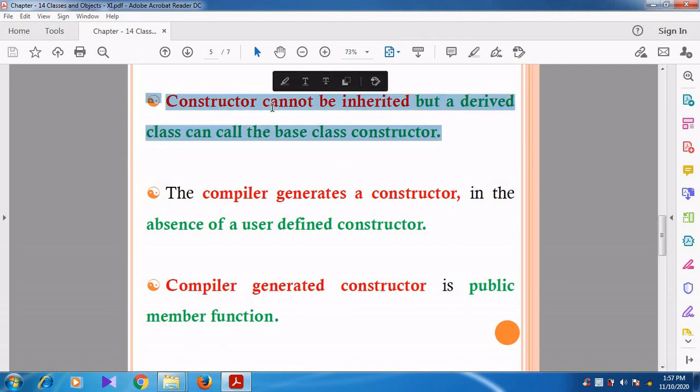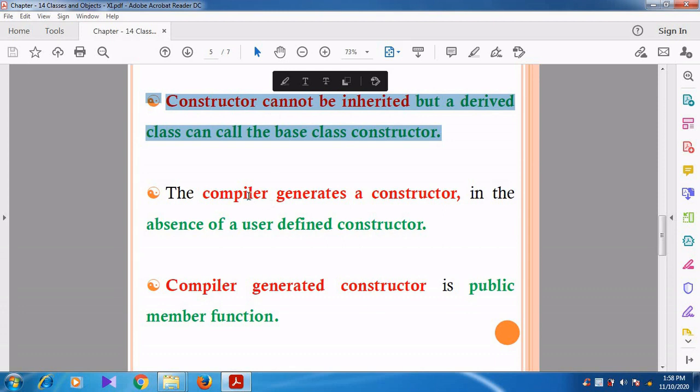Then a constructor cannot be inherited, but a derived class can call the base class constructor. Can you understand, students? Constructors cannot be inherited, so you cannot inherit the base class constructor into the derived class, but we can call the base class constructor from the derived class.